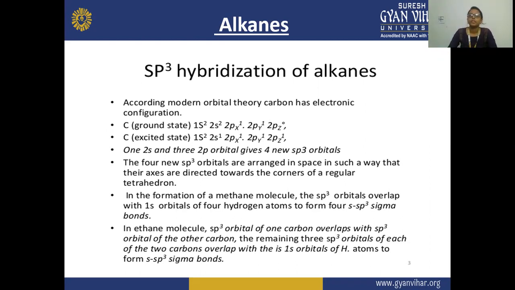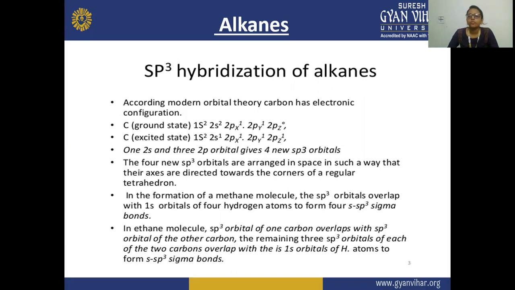That is why the 4 new sp3 orbitals that are formed are arranged in space with their axes directed towards the corners of the regular tetrahedron. So alkanes show the tetrahedral structure.